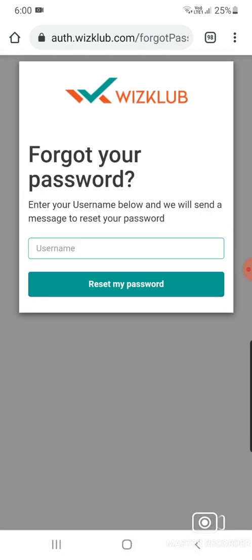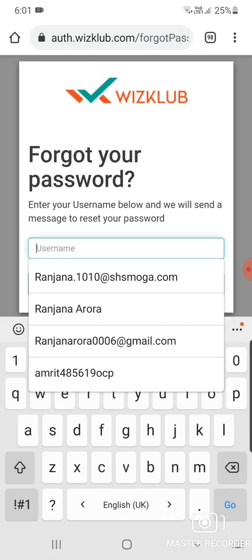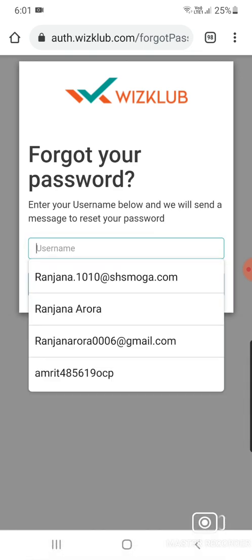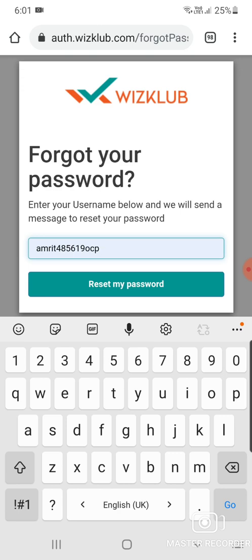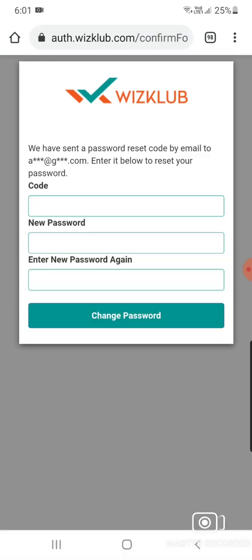Okay, and here a new password will be set. You have to fill in your username. Like this username I have filled. So reset my password. I am doing reset my password. So okay, there will be a code or new password again in your email. You have to check that password in your email, and that you have to fill here. Okay, so let me check from the email.